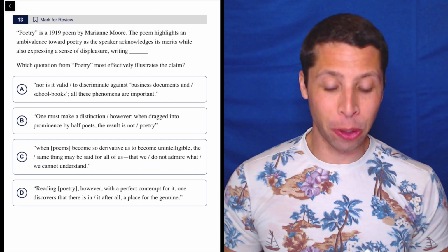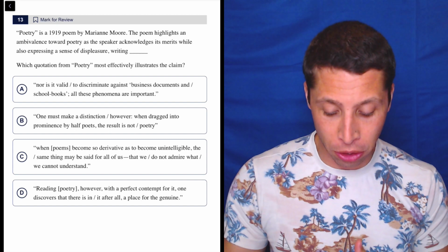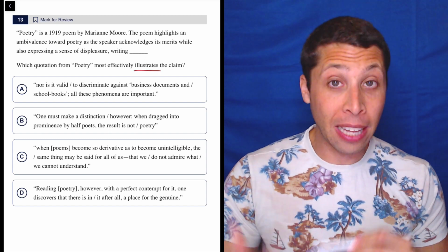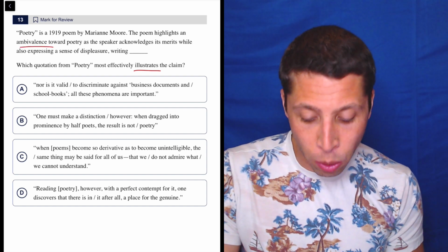I know people hate the poetry questions, but I love these because they're so short, right? It's very clear what we're supposed to do. We need to illustrate the claim. The claim is just very much spelled out. And here they tell us that we need the poem to highlight ambivalence.